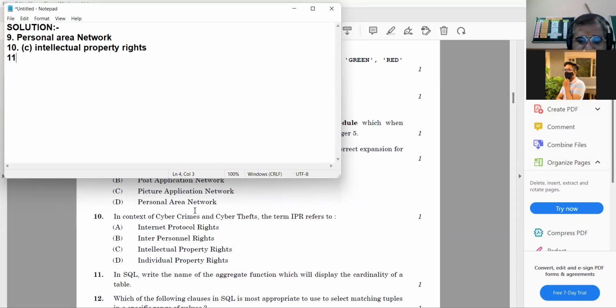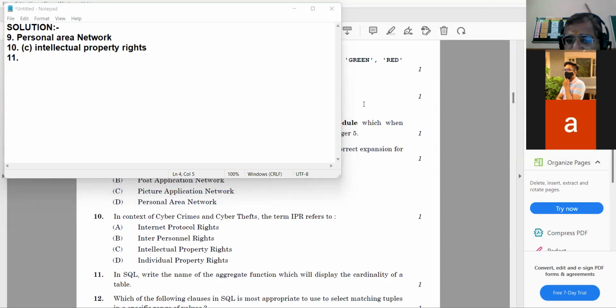Then 11th question. In SQL, write the name of the aggregate function which will display the cardinality of the table. First of all, tell me what is cardinality. Yes, Anushka, unmute yourself and tell me the meaning of cardinality. Good morning, sir. Cardinality is the rows of the table, the total number of rows or tuples in the table.